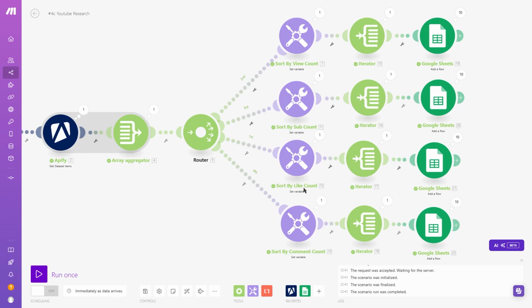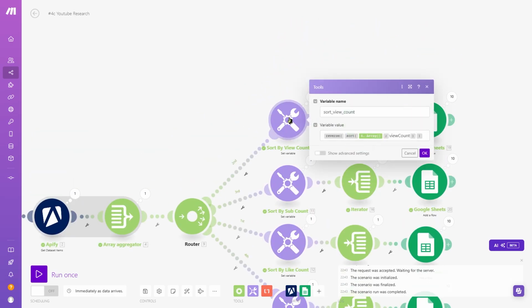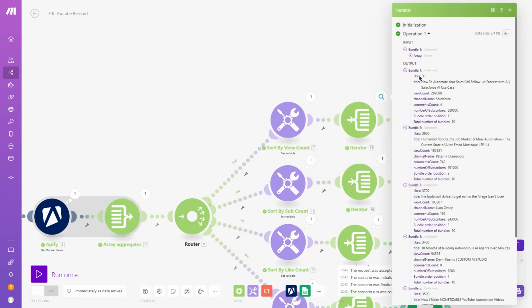I don't do market research, but as you can tell, anyway, and sort by comment. Let's go over the first one and let me explain it a bit, right? So quite obviously, sort the array by view count, right? But it does it in descending order. I can't really find out how to do ascending. It says how to do ascending, but it didn't work for me, so I just reversed the list and it gave me a descending order, which I wanted, right?